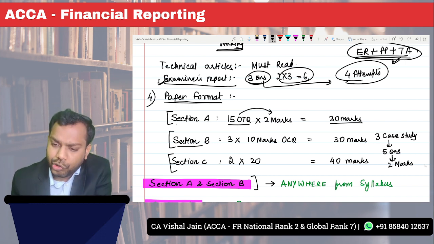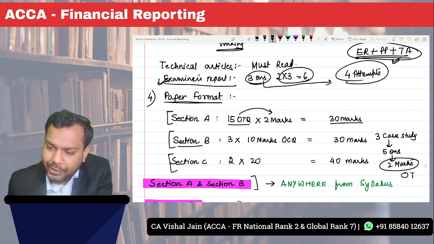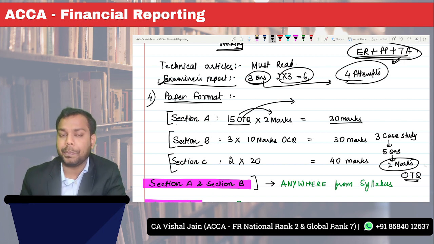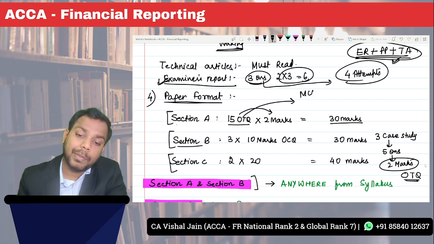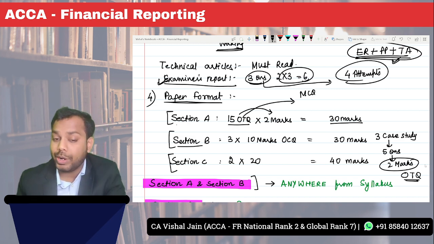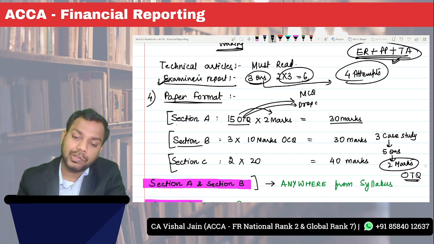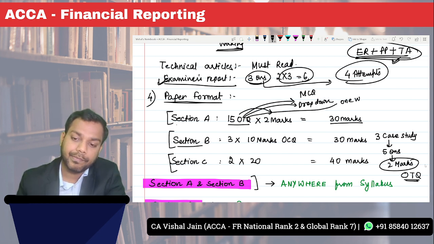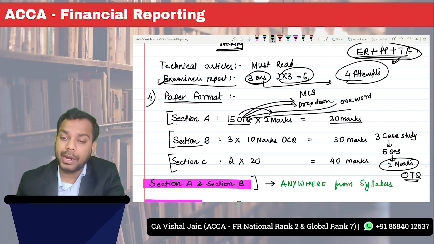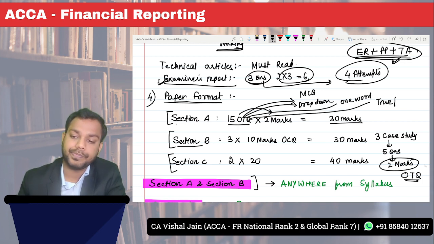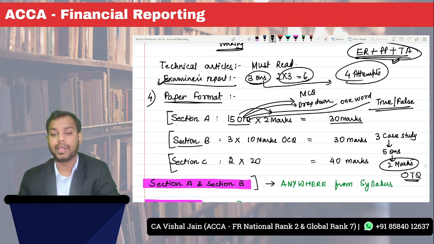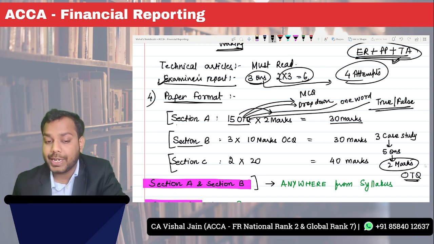What will be the type of these questions? These questions will also be objective type questions. First, understand the meaning of objective type questions. Many students misinterpret it as MCQ, that is multiple choice questions. No, my friend, it's not only multiple choice questions. It's multiple choice questions, plus it can be drop down questions, plus it can be one word answers, plus it can be true false. It can be anything. Okay, so these are the types of questions in objective type questions.